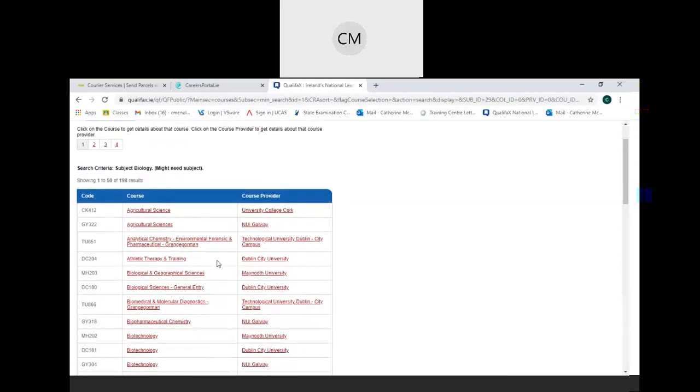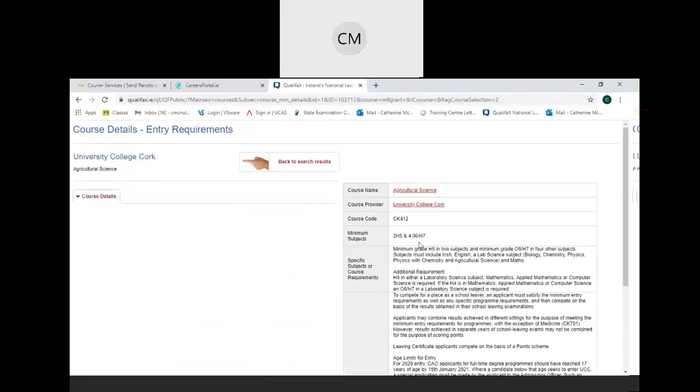So what you could do there then is click on the course title, and then that tells me specific subject or course requirements. So minimum H5 and 2 subjects, and minimum O6 H7 and 4 subjects, to include Irish, English, a lab science, which can be biology, chemistry, physics, or physics and chemistry, which is a subject together, or ag science and maths.